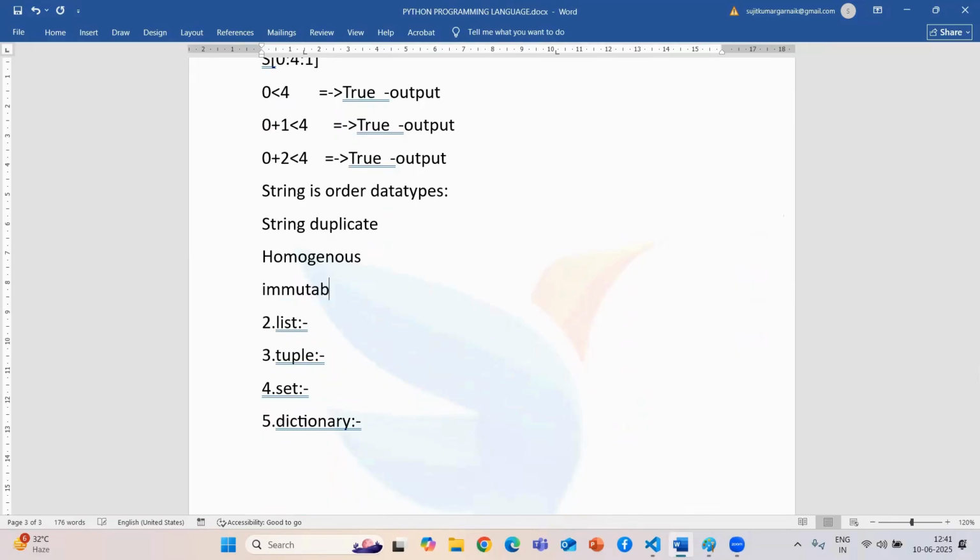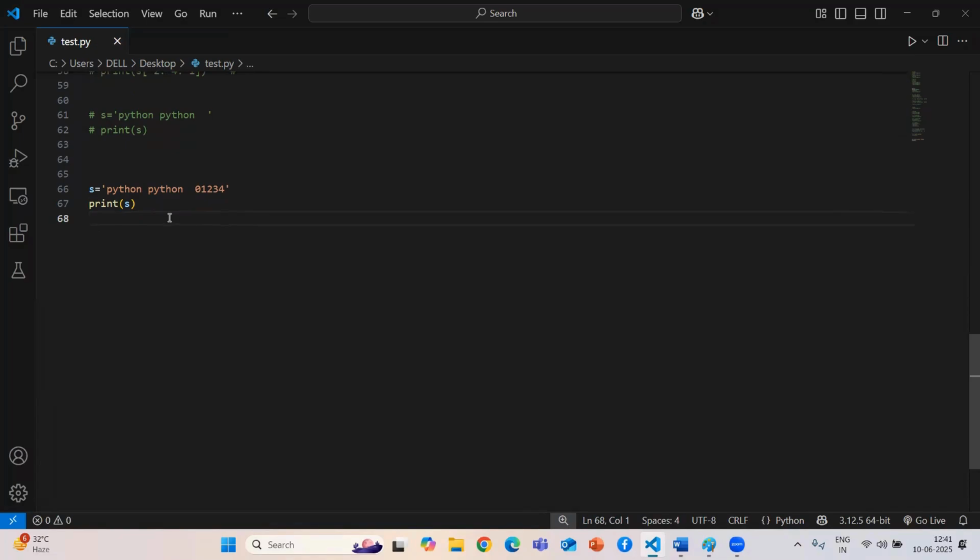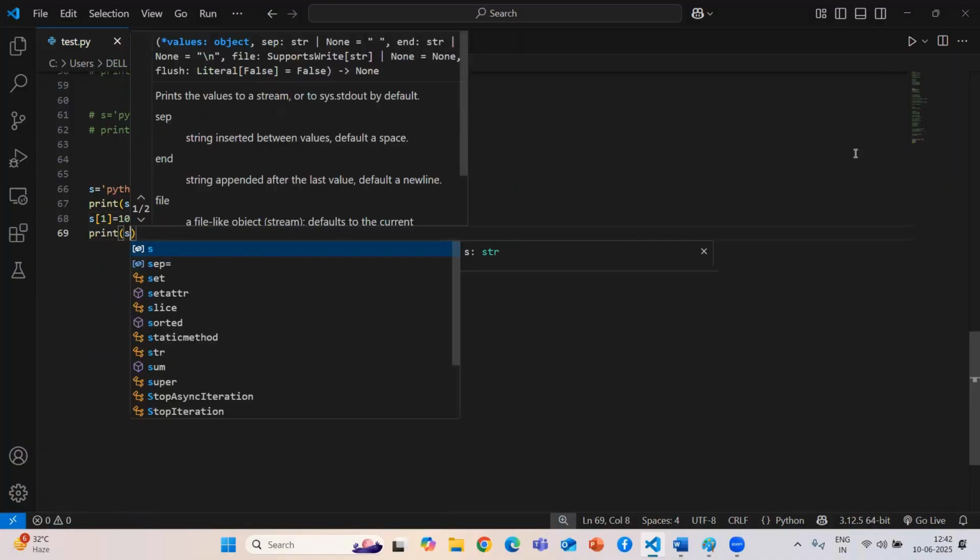So the last point of string is that string is immutable. So guys, what is immutable? After creation, you cannot modify that particular thing. I'll create this one. We know that string allows indexing and slicing. Now I want to add 10 at the place of index 1. Now again I just want to print s.